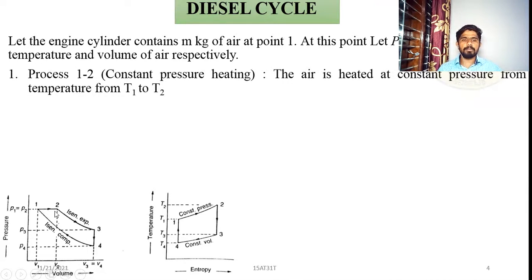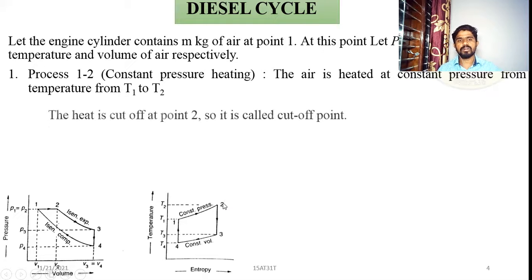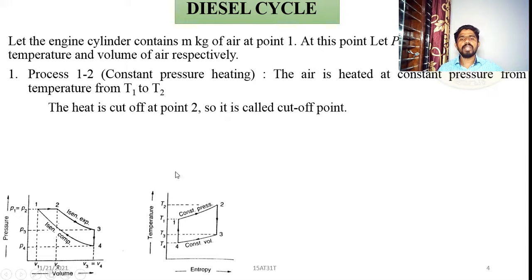Process 1 to 2, the first process, is constant pressure heating. Constant pressure heating means heat is received. So the hot body will come into contact with the cylinder, is that right? The air is heated at a constant pressure from the temperature T1 to T2. So temperature is going to rise. The heat is cut off at point 2. So this point is called the cutoff point. The reason is that the heat is cut off.